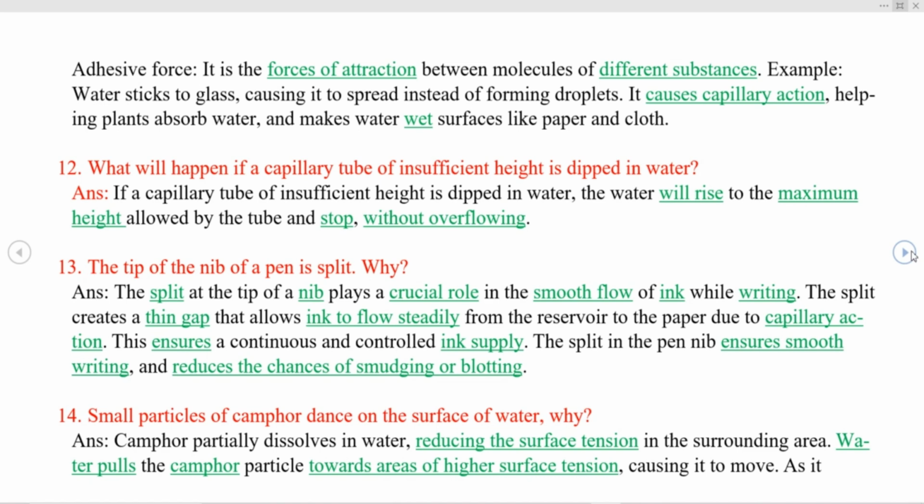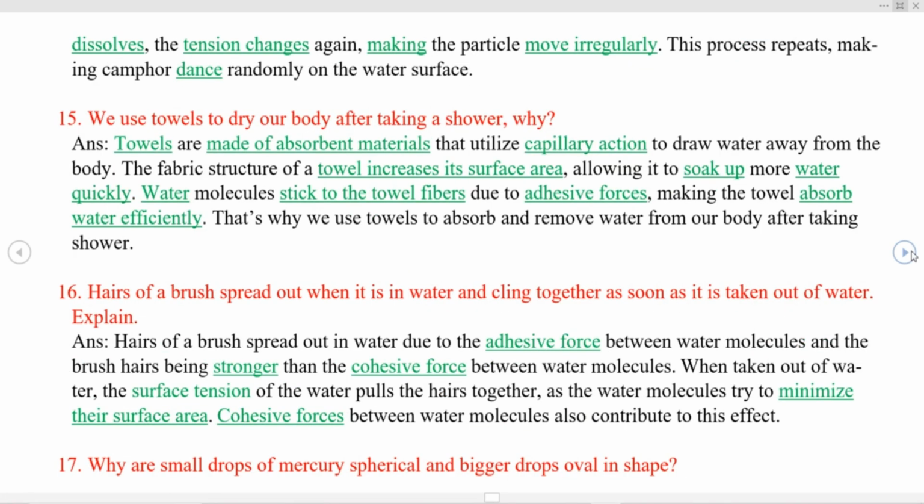Next question we have is, small particles of camphor dance on the surface of water. Why? Camphor partially dissolves in water, reducing the surface tension in the surrounding area. Water pulls the camphor particle towards the area of higher surface tension, causing it to move. As it dissolves, the tension changes again, making the particle move irregularly. This process repeats, making camphor dance randomly on the water surface.